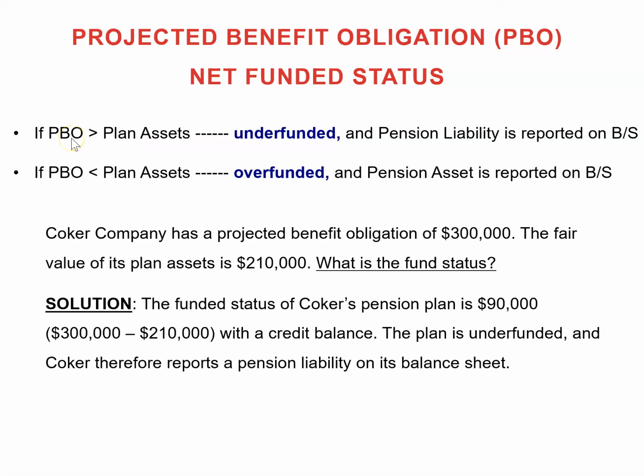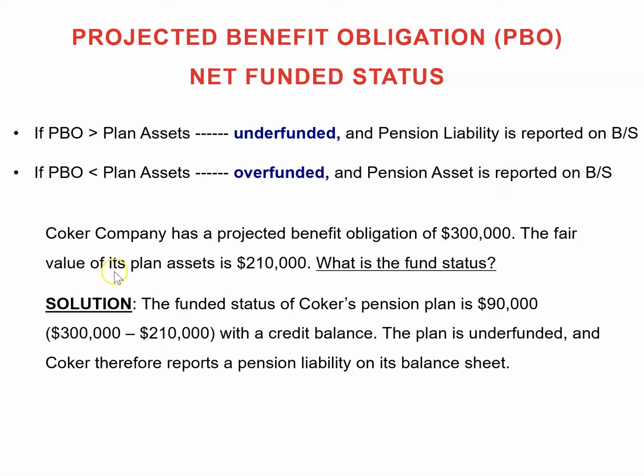So if the liability or PBO is higher, we call it underfunded, and pension liability will be reported on the balance sheet, of course on the liability side. On the other hand, if we see the PBO amount is lower than the value of the plan assets, then we will call this plan overfunded, and the difference will show as a pension asset on the asset side of the balance sheet.